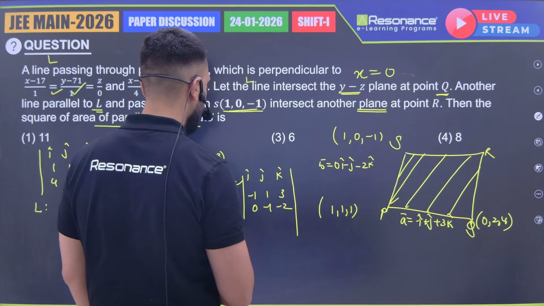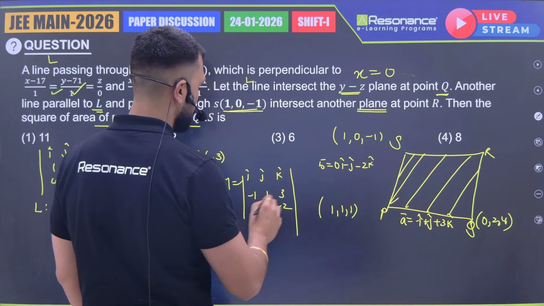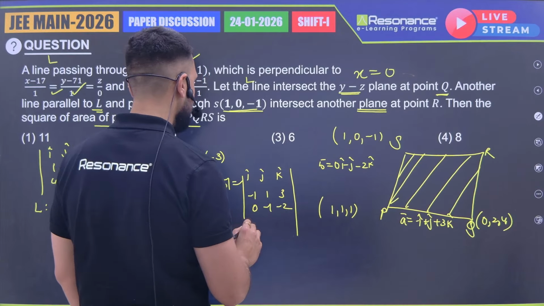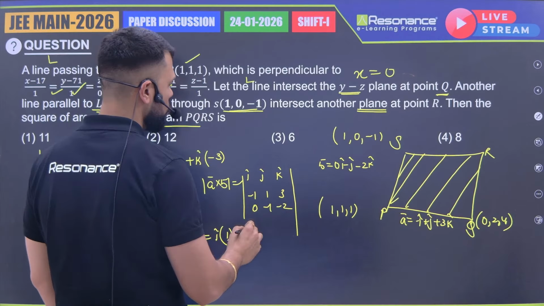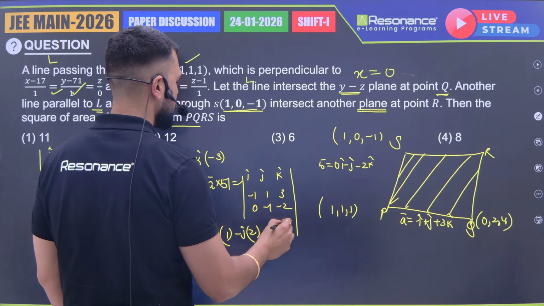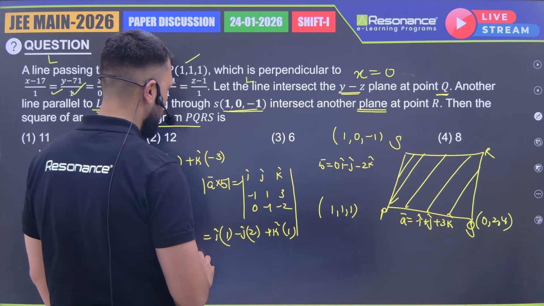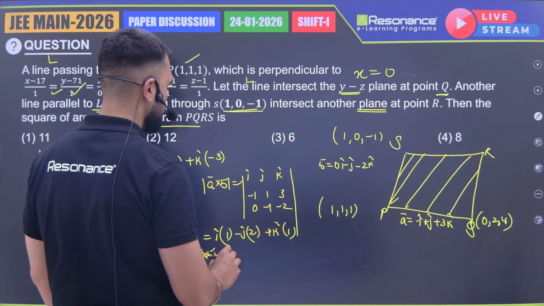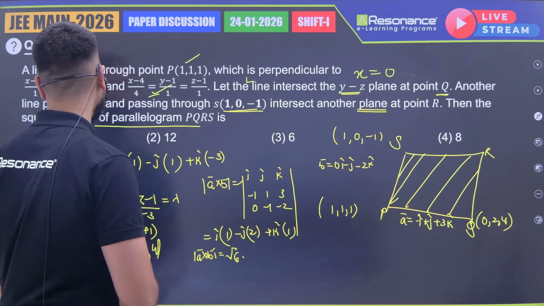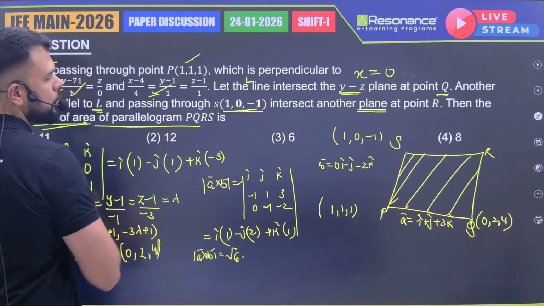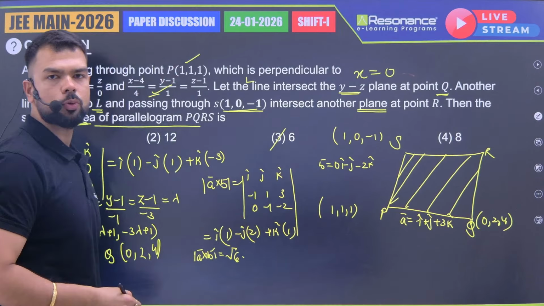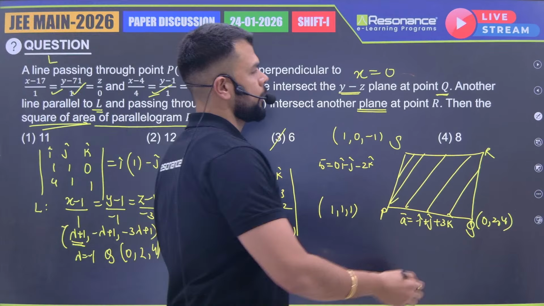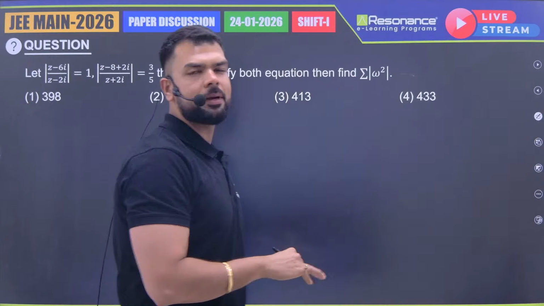So if I calculate this, I'll be getting minus 2 plus 3, which is 1 i cap, minus j cap, 2, plus k cap into 1. So if I calculate the mod of A cross B, it is coming to be root 6. But they have asked for the square of the area. So the answer will be root 6 square, which is 6. So this was also an easy question, but a little bit lengthy.